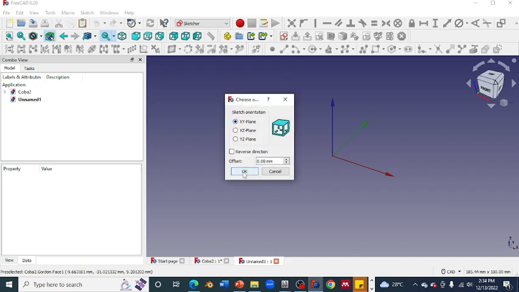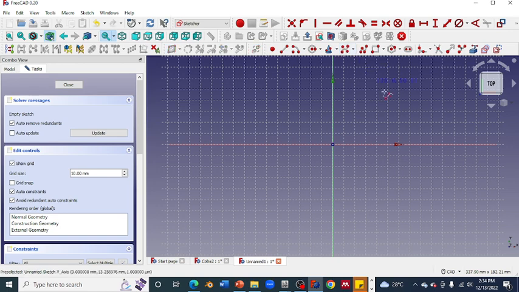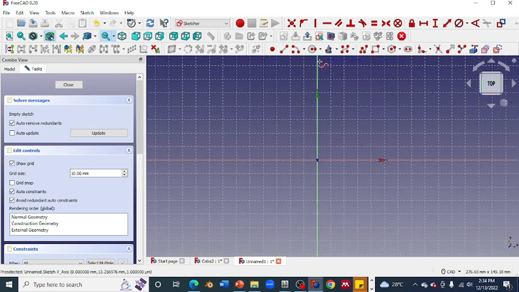So use the XY plane, and always use the B-spline for creating a curve or a surface curve, which is so great for making a smooth and seamless surface. And just make a few dots from this B-spline.